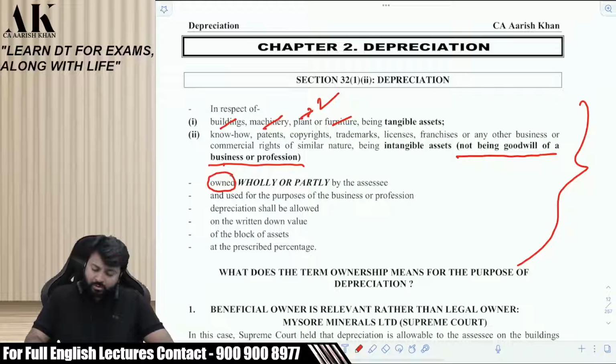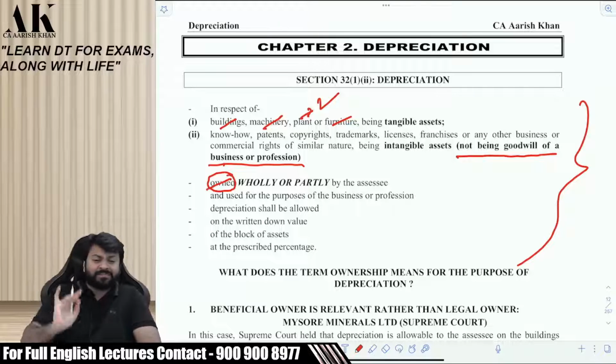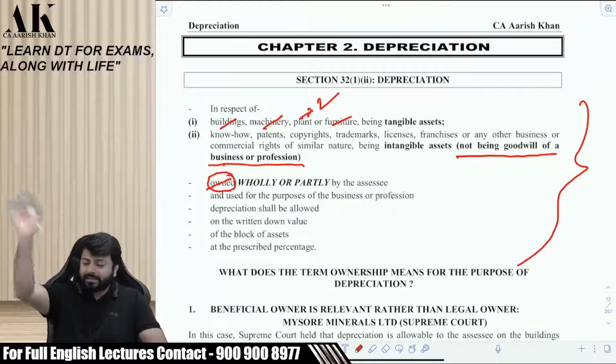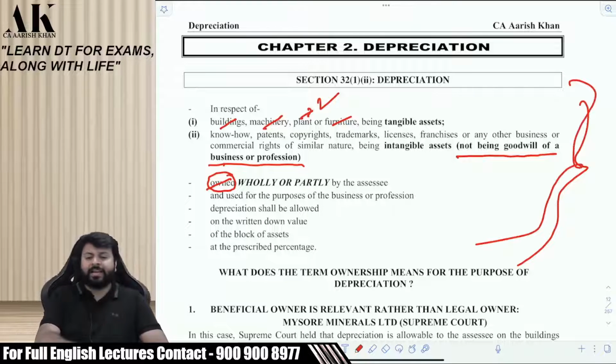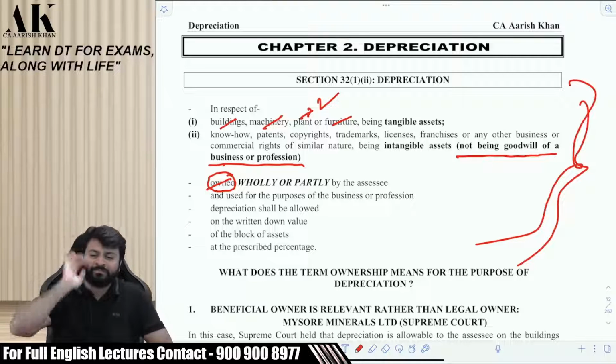Own. The assessee should own the asset. The word owner is not defined in the law. Again, the word ownership is not defined. What to do then? We will talk about that. The entire 32 pages is the discussion of these 8 lines. That's it. The entire chapter of 25-30 pages, whatever it is, is the discussion of these 8 lines. This is how you should read law.